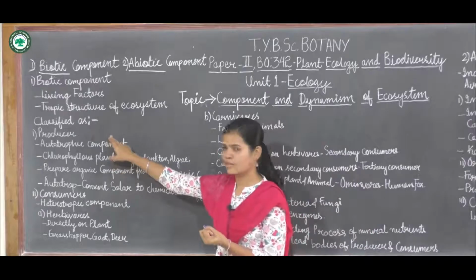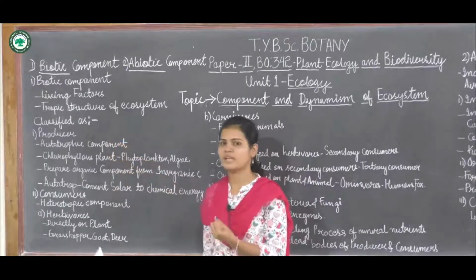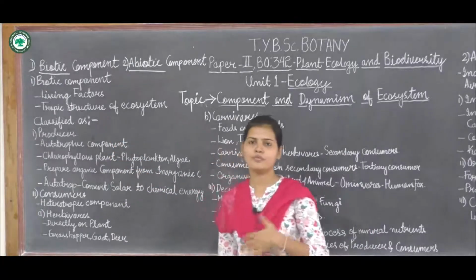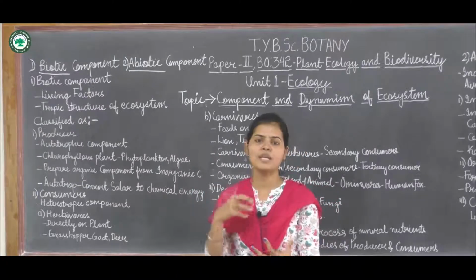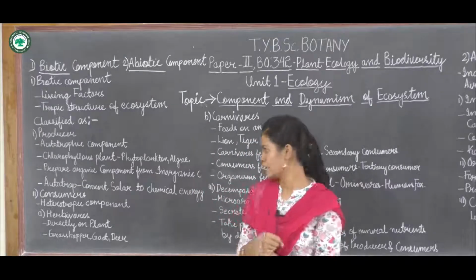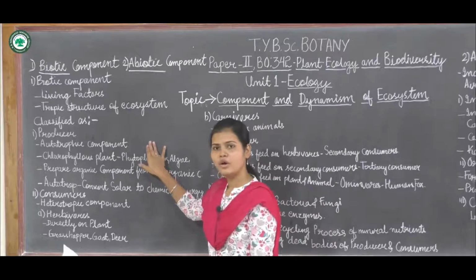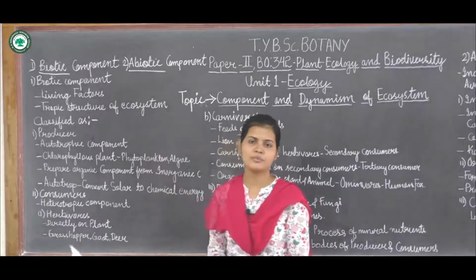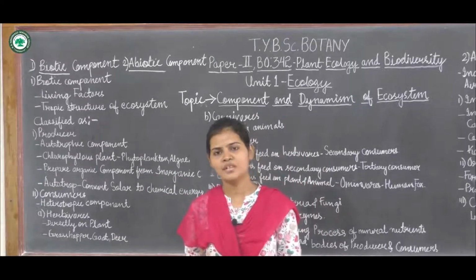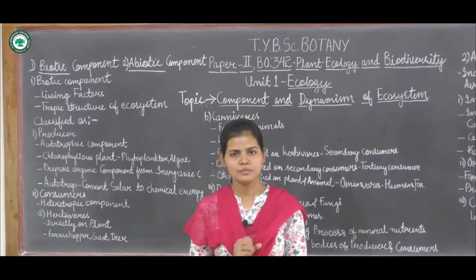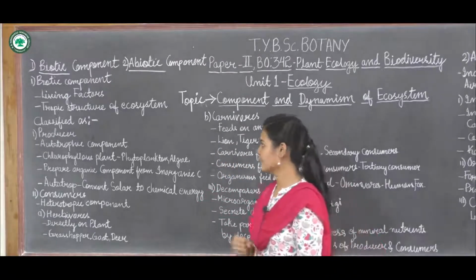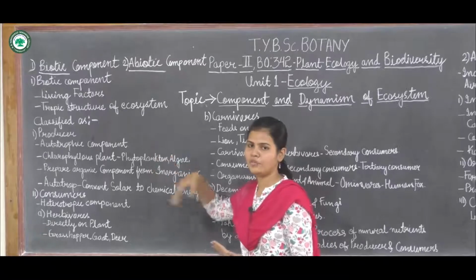So these are the producers. Producers are the main component on which the ecosystem is mainly dependent. They are mostly the autotrophic component. Autotrophic means trees and plants are called autotrophic components. Why autotrophic?